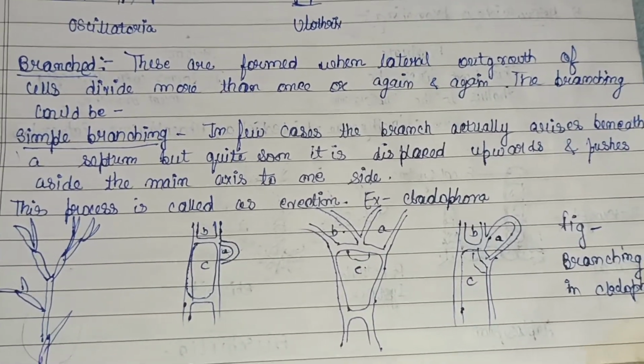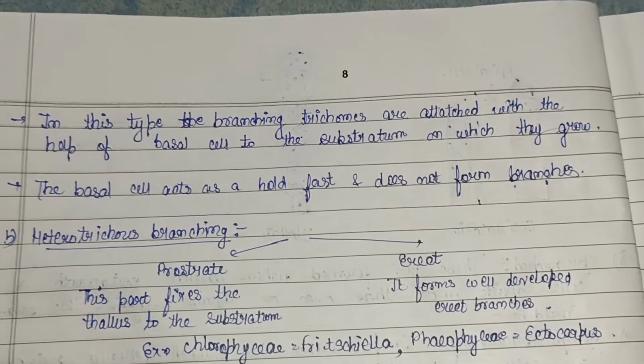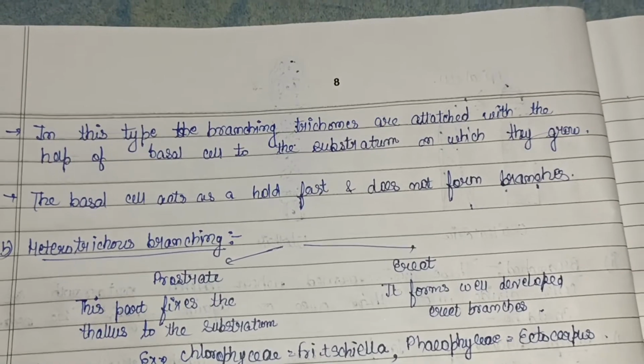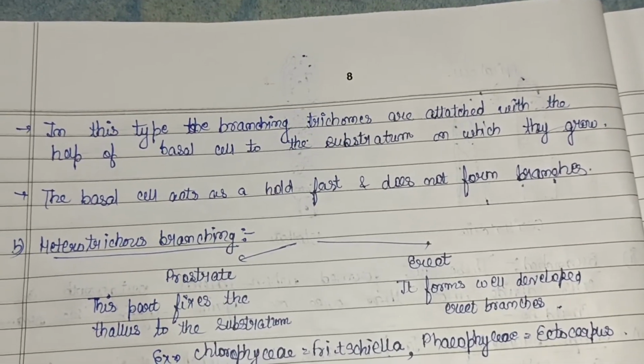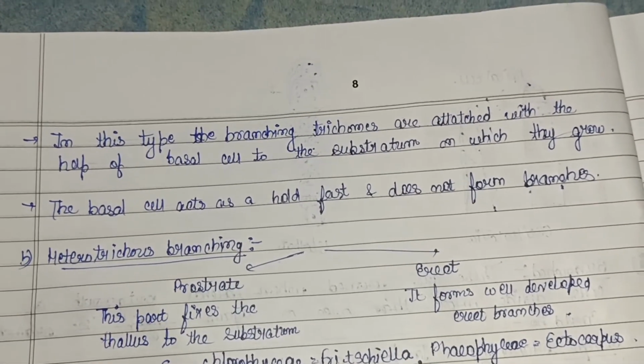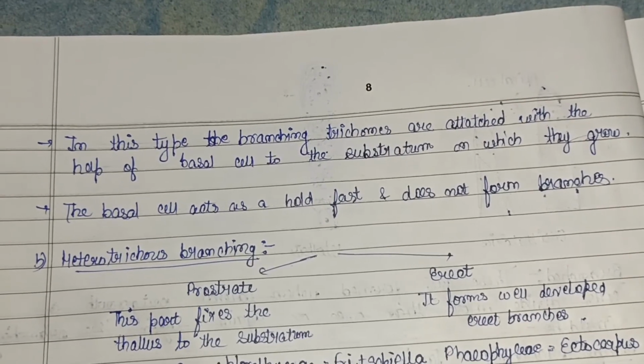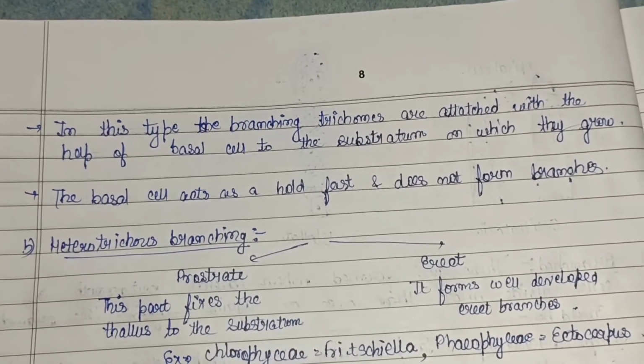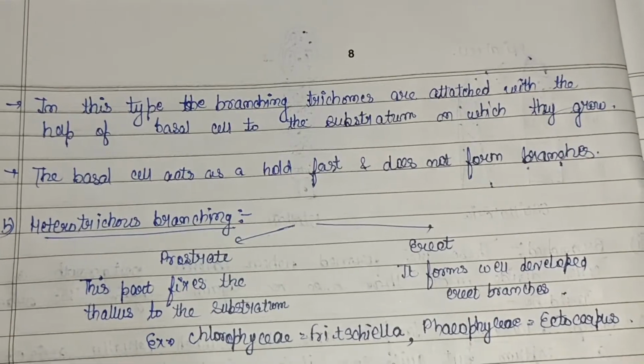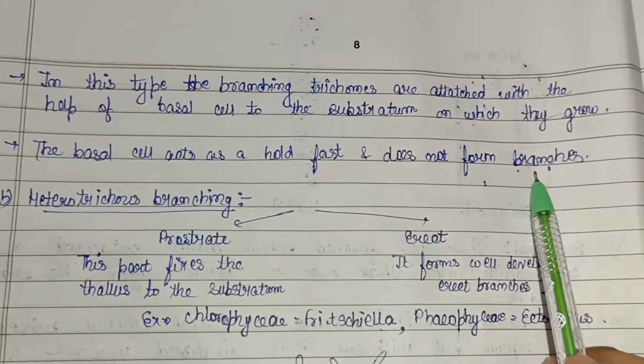in Cladophora. So in this type of branching, the trichomes are attached with the help of a basal cell to the substratum on which they grow. So the basal cell's role is here. The basal cell acts as a holdfast and does not form branches. So branches are not formed in the basal cell.